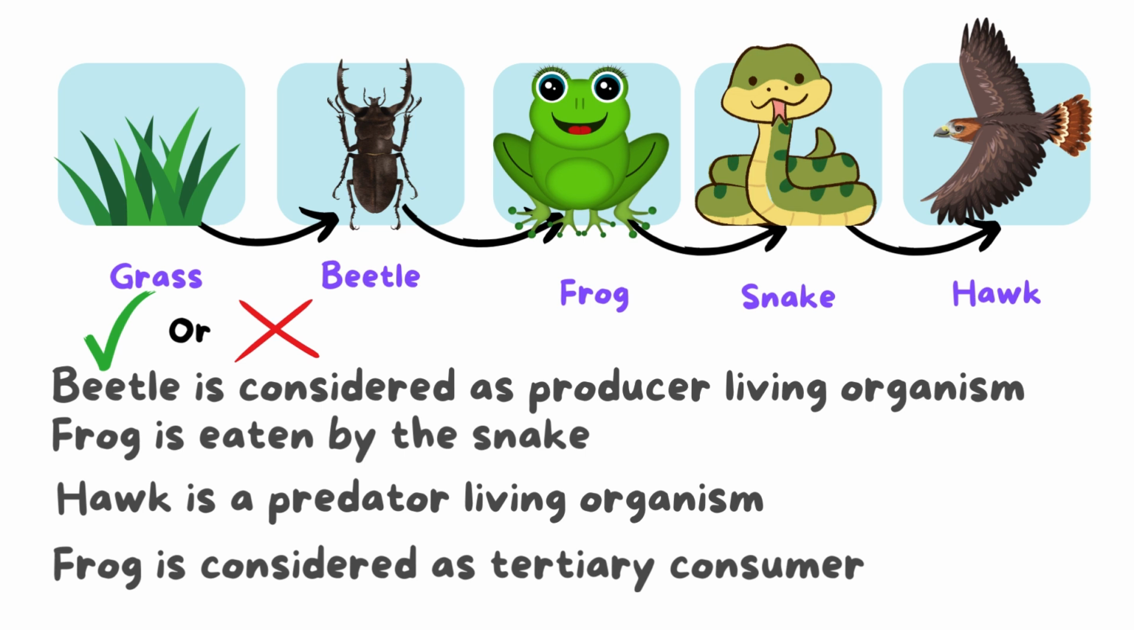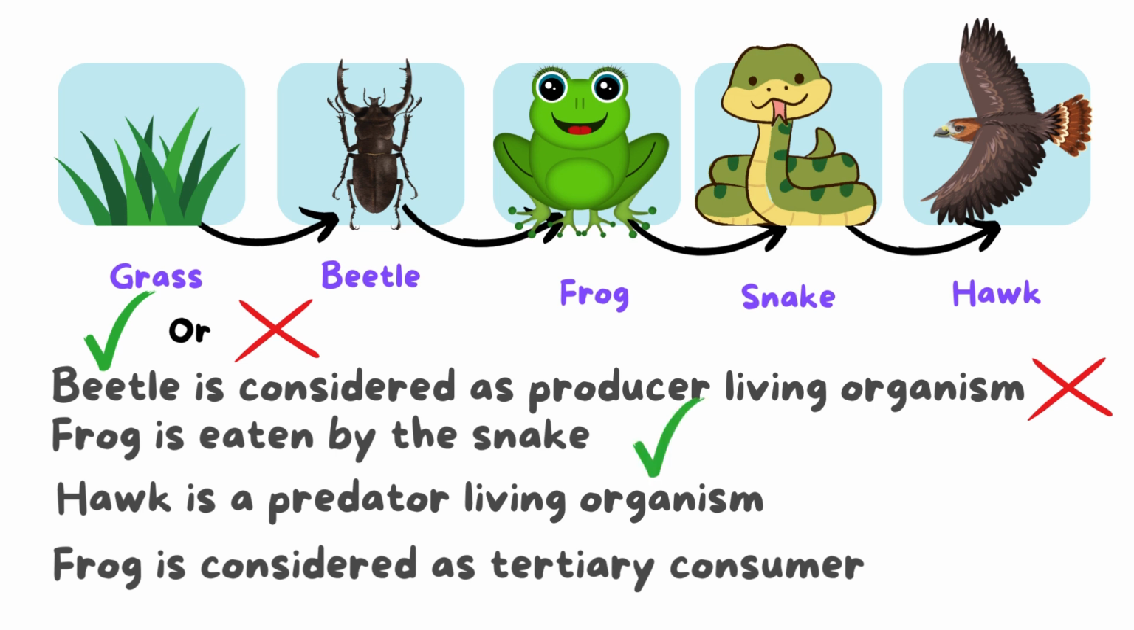Okay? Here we have another one, a food chain that starts with the grass, and then we have beetle, frog, snake, and hawk. And we have some questions. We need to answer these, okay? Beetle is considered a producer, living organism. What do you think? Beetle is a producer? Yes, this is wrong. This is not true. And here we have the second one. Frog is eaten by the snake. Yes, frog is eaten by the snake.